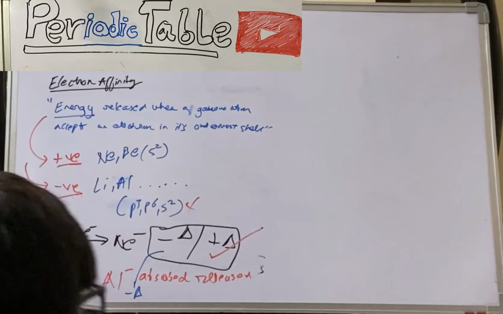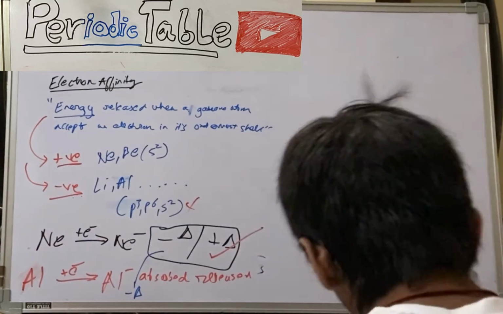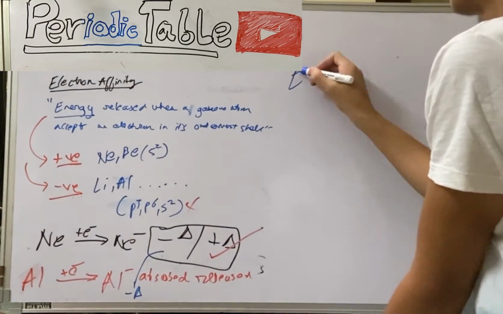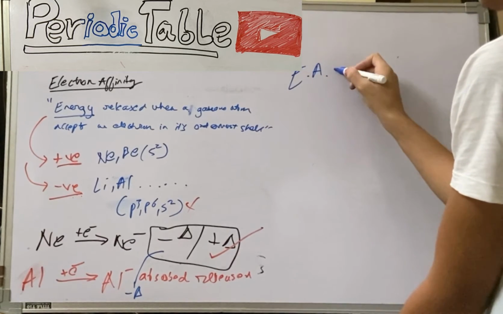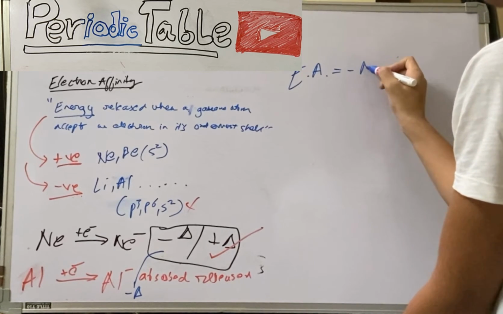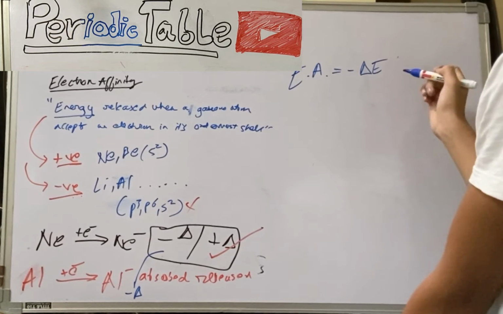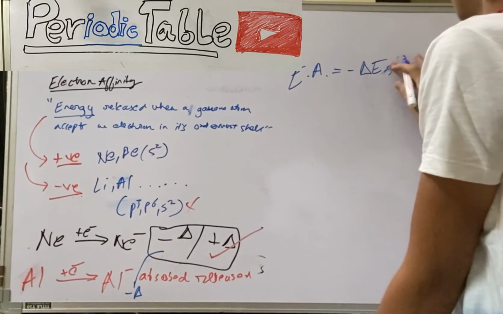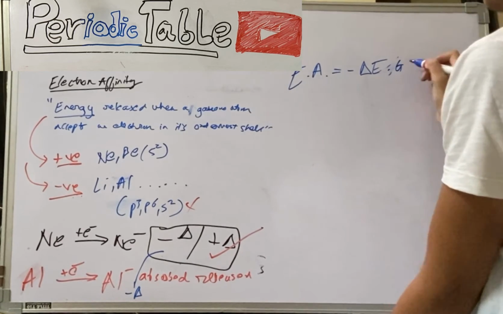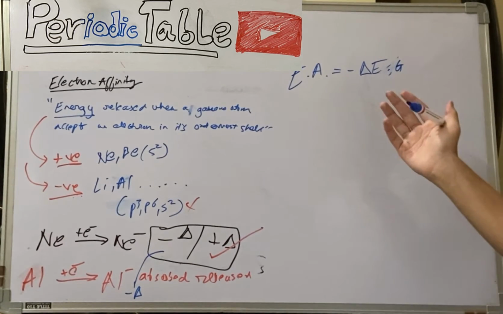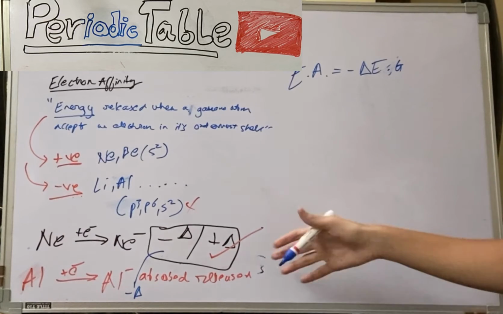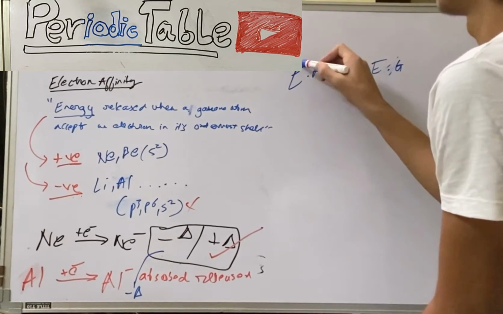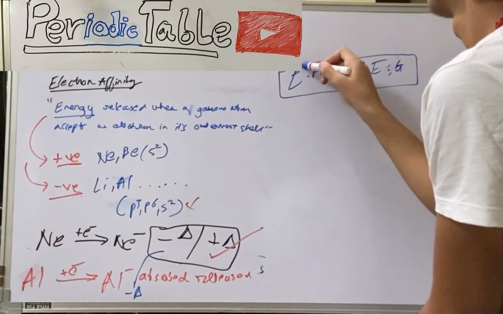Now coming to the second point, EA is related to electron gain enthalpy like this. Whenever EA is positive, it means that the corresponding electron gain enthalpy is negative, and vice versa. This is a really important thing.